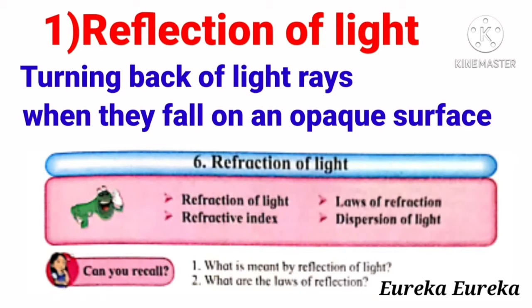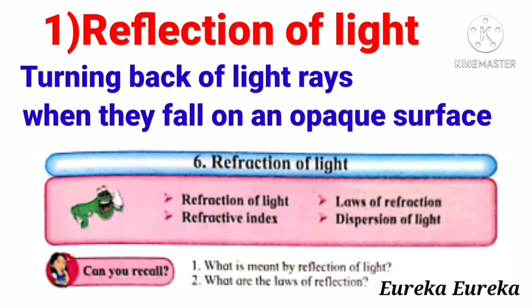Hello dear students, today we are here to study the refraction of light, and this is a very interesting and important phenomenon. Many different events which are occurring in nature are based on this refraction of light. You can take examples like twinkling of stars, mirage, and the formation of a rainbow.